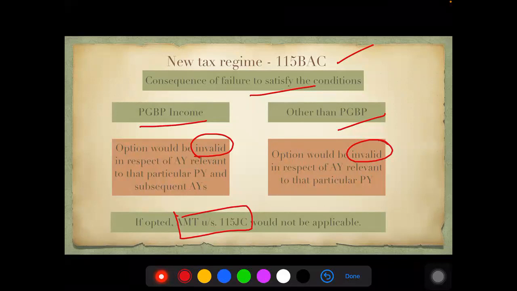In case your exam is silent on the kind of regime the person has chosen, you will have to do both ways, the normal regime as well as 115BAC. Please remember the 115BAC rates too.